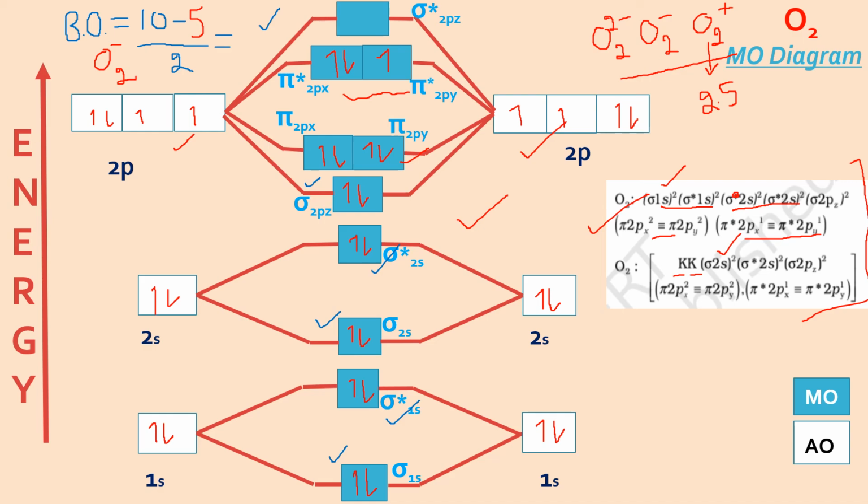Now in anti-bonding, we have 2 plus 2 plus 3, 7. 4 plus 3, 7. So in place of 5 now, I'll write 7. 10 minus 7 divided by 2, that is 1.5. So for O2 minus, it is 1.5.